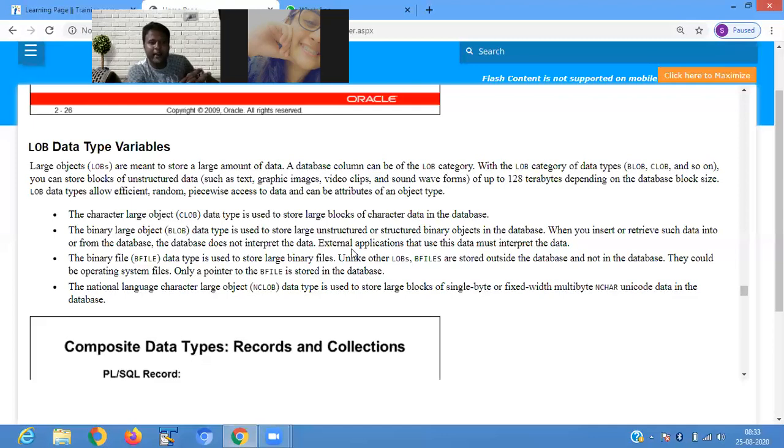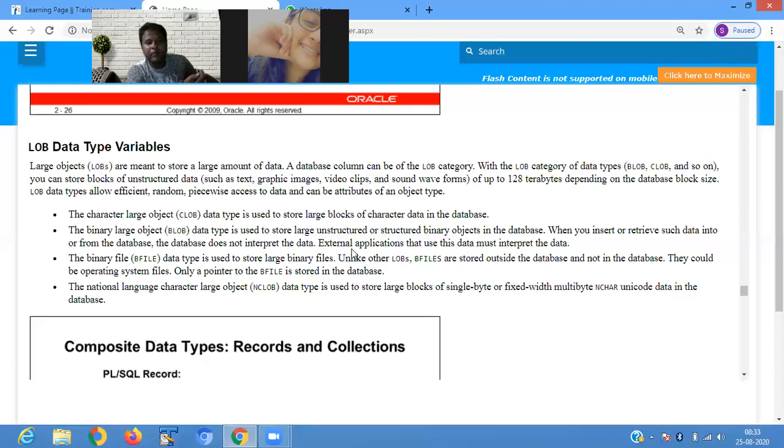The binary file data type is used to store large binary files. Unlike the other LOBs, BFILEs are stored outside of the database and not in the database. They could be operating system files. Only a pointer to the BFILE is stored in the database. So we are using a pointer stored in the database.